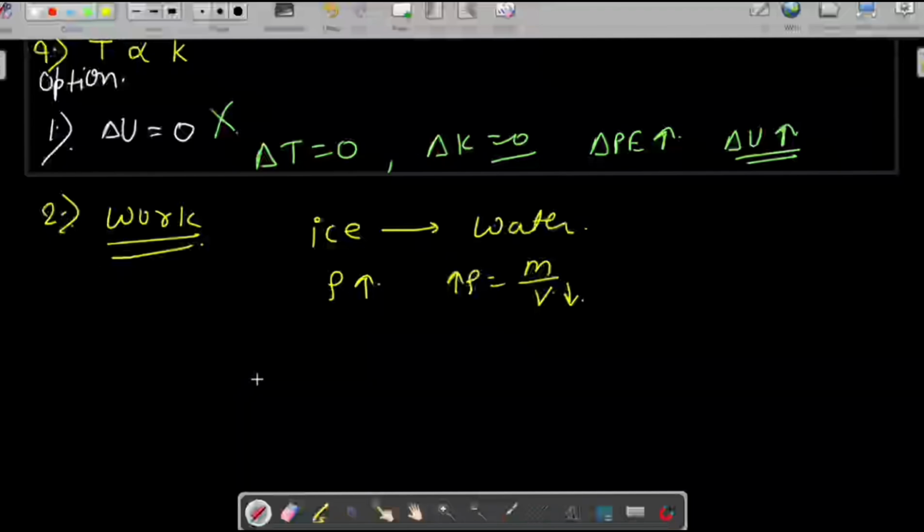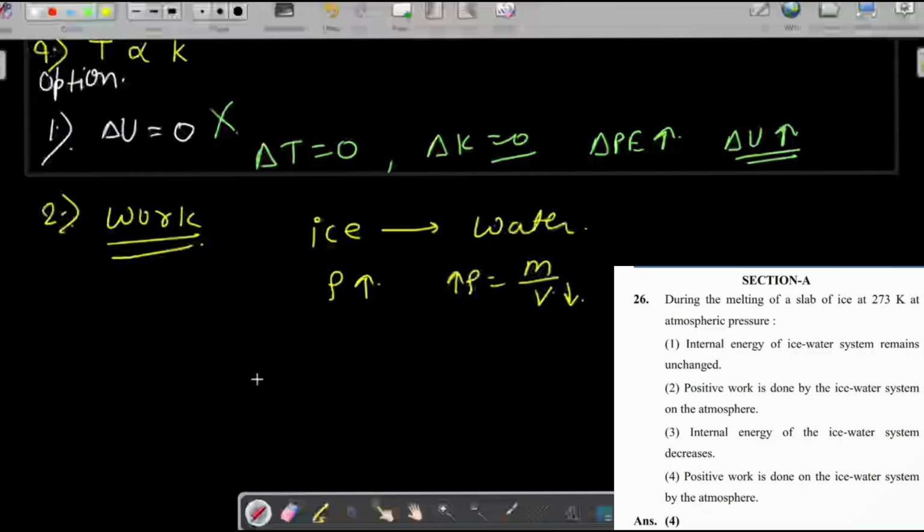Now the volume of the system is decreasing. It means someone is doing some work, someone is exerting force on that system and making it small. And who is that someone? Who is around it, applying force on that system and decreasing its volume? That is our atmosphere.